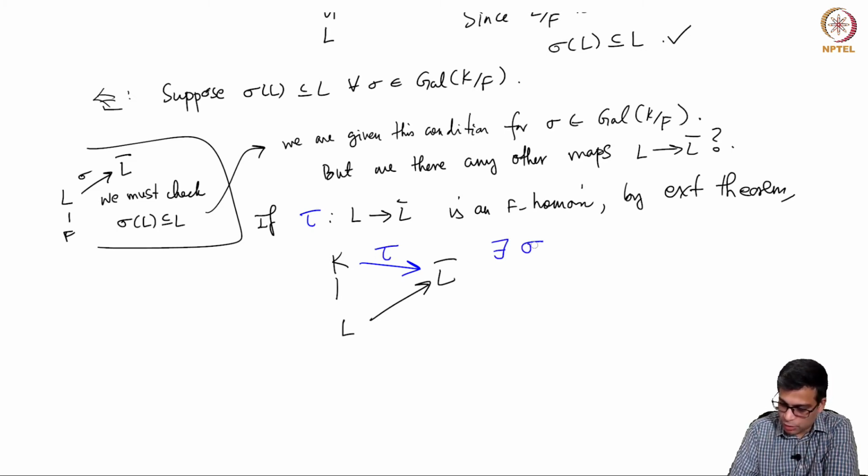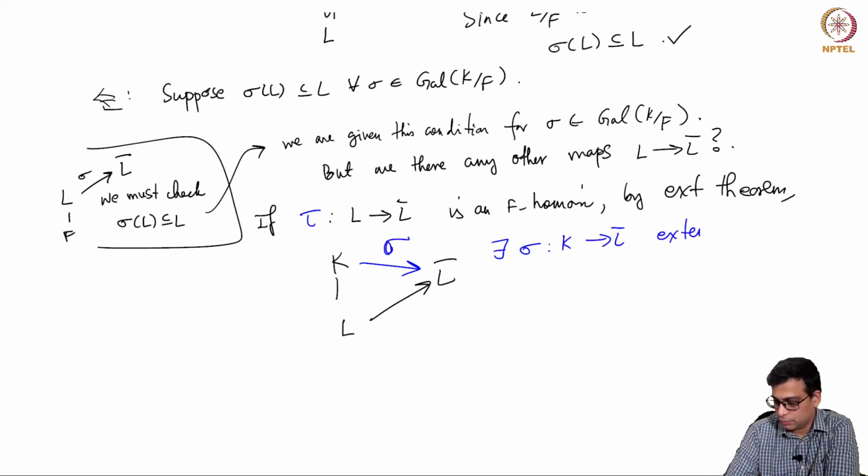There exists sigma from K to L bar extending tau.